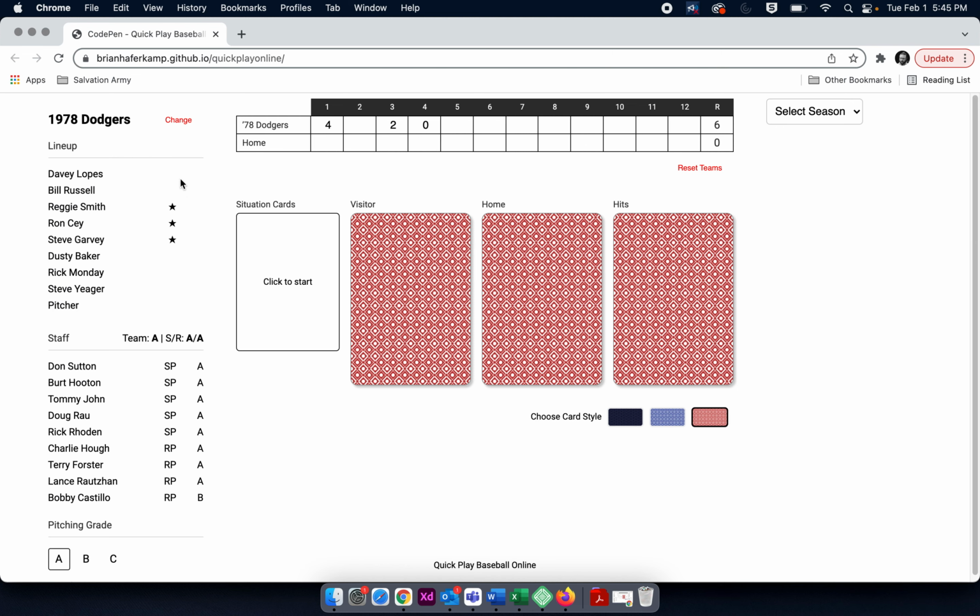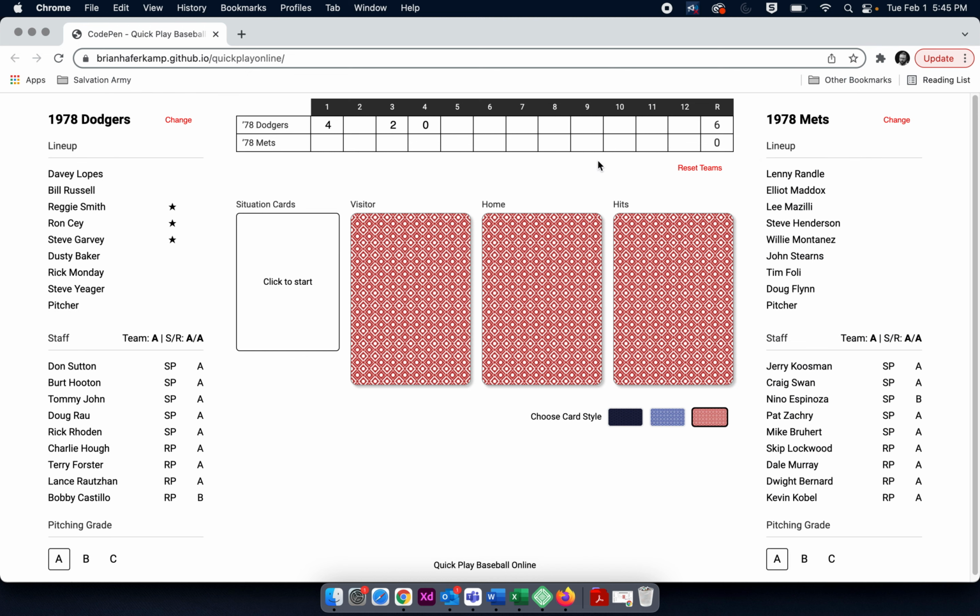So you simply choose a team, and that's your away team. You can see here that these are the visitors, and then the home team is, let's say, the Mets. So you can see that it's going to be the 78 Dodgers, your visiting team, against the Mets, your home team. And these can just be erased, and that brings us back to zero in every sense of the word. So this is how the game would start out.